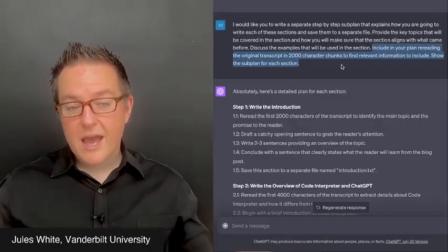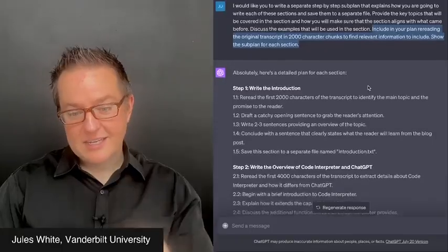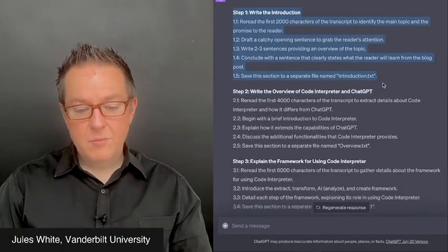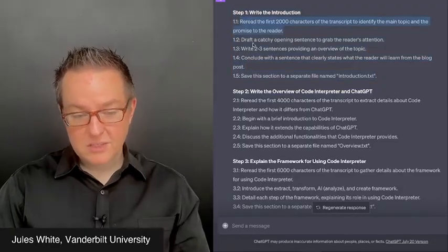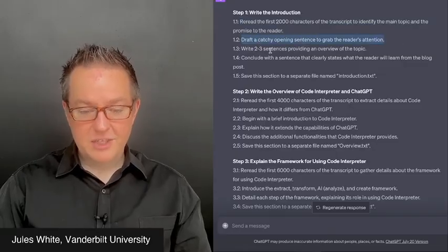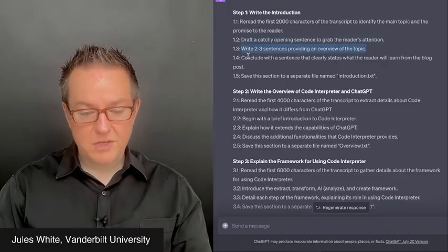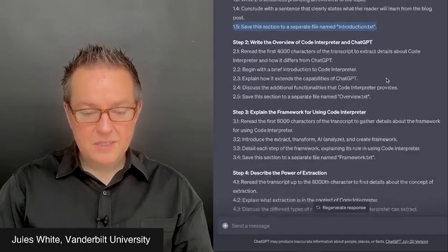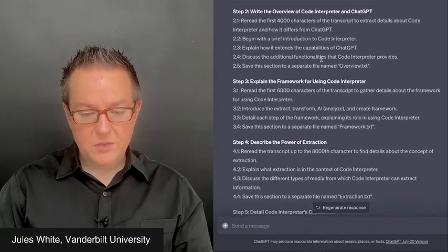So I'm basically trying to give it a lot of different individual steps of things to bring in. Now at this point, I'm really manually refining this plan and telling it exactly what I want injected into it. And then we get this much more refined, concrete plan. It's going to reread the first 2,000 characters of the transcript. It's going to draft a catchy opening sentence. It's going to write 2-3 sentences providing an overview of the topic. It's going to conclude with a sentence that clearly states the point. It's going to save this in a separate introduction. And so it's basically going through and describing step by step what it's going to do.